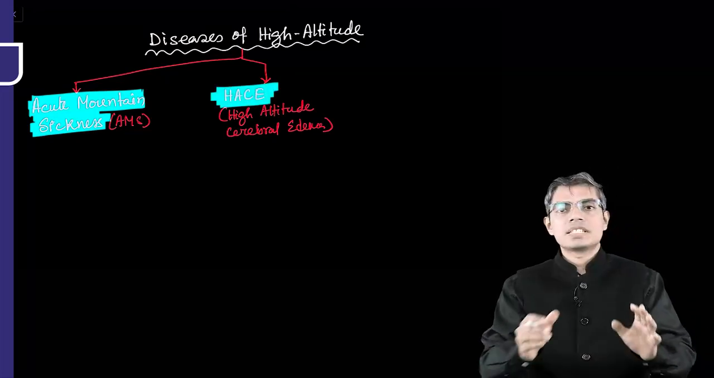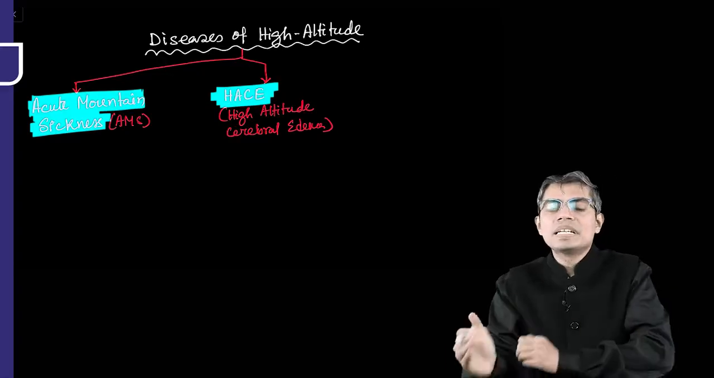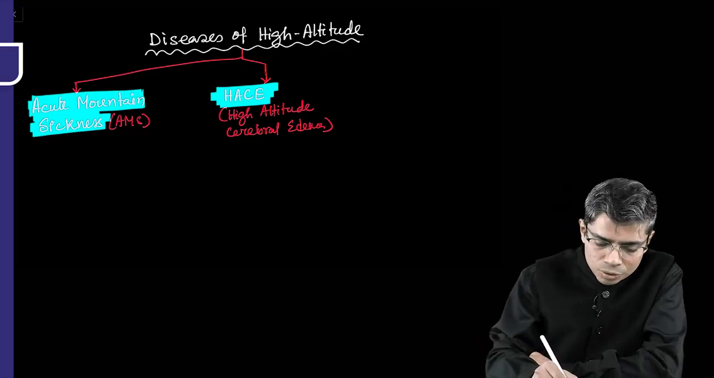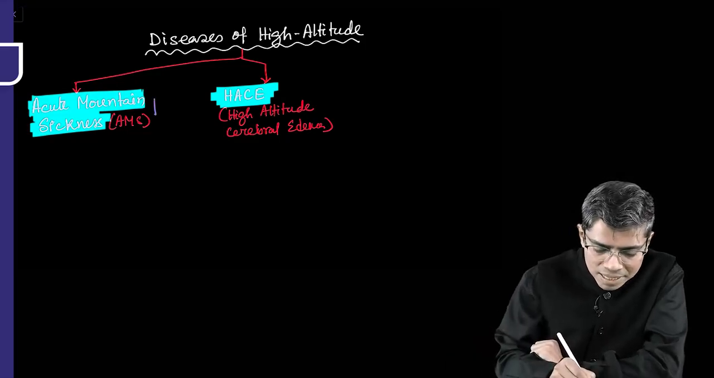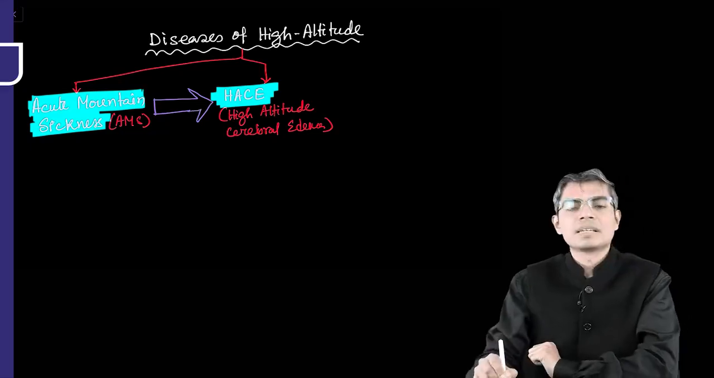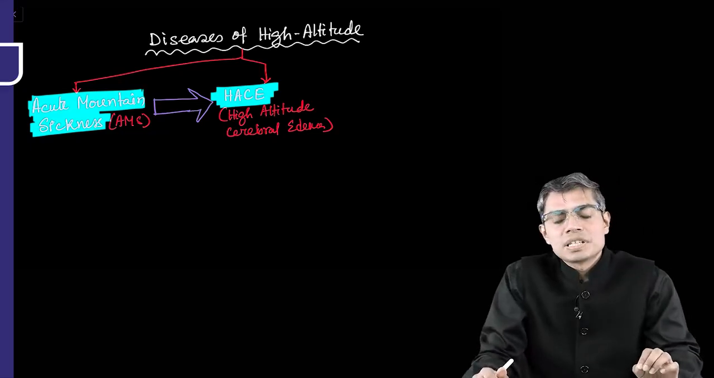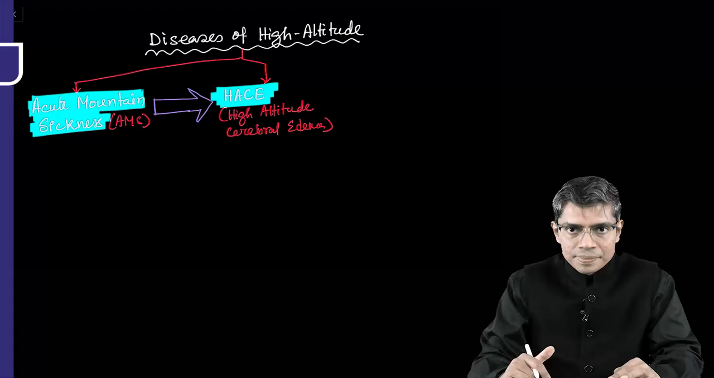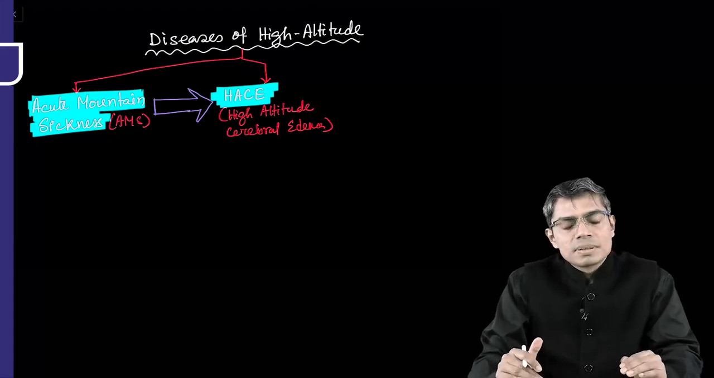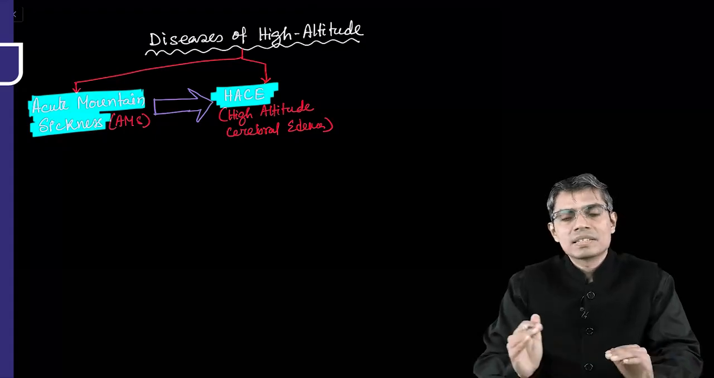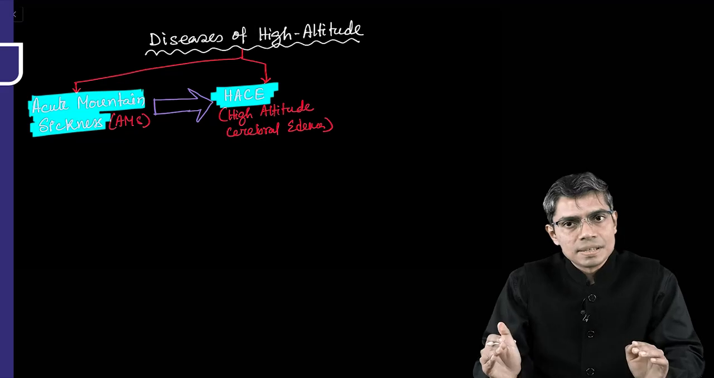This is the spectrum of the same disease. It is a spectrum, various spectrum, right? So if the disease is mild in nature, then it is acute mountain sickness, and if the disease is severe in nature, then it is high altitude cerebral edema. So this is basically the same pathophysiology. One is the milder version, that is AMS, and the severe version is HACE.